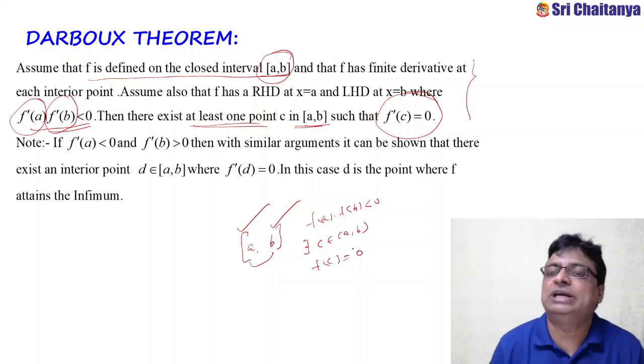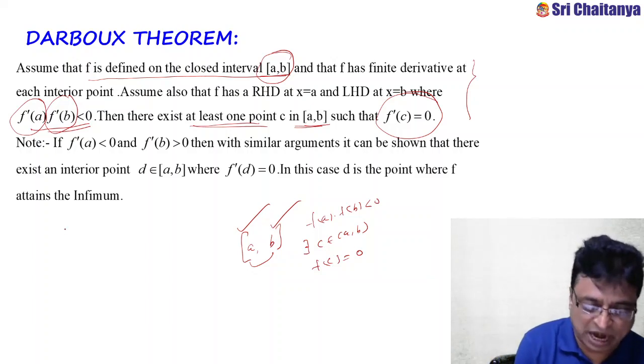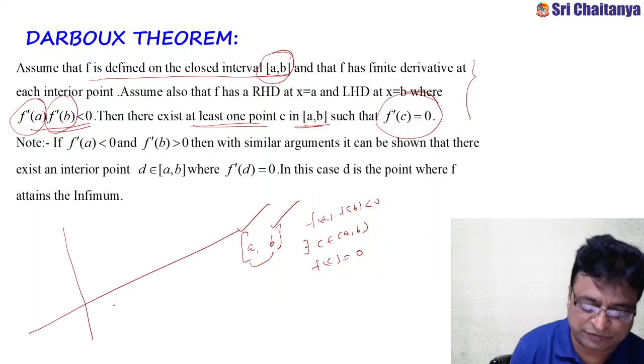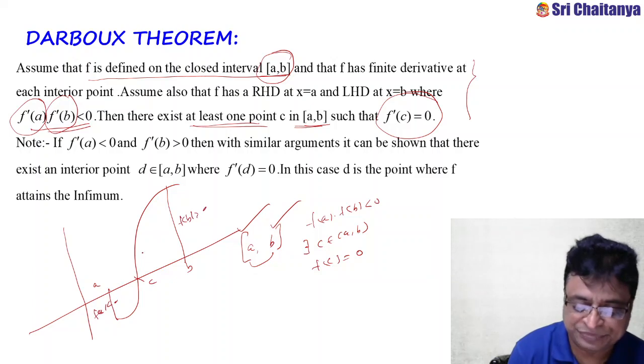This we told in the continuity chapter. And I have given the graph also like this. See, this is f of a and f of b, this is a, b, and this is c. This is f of a less than 0 and this is f of b greater than 0.